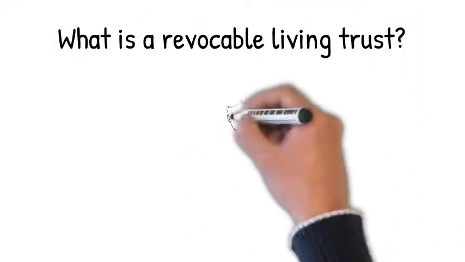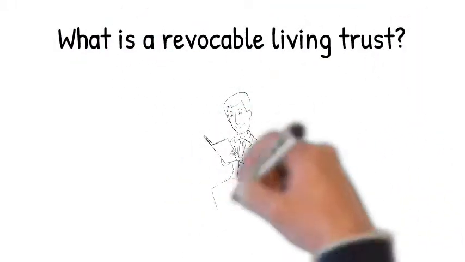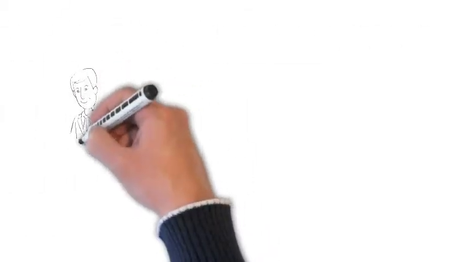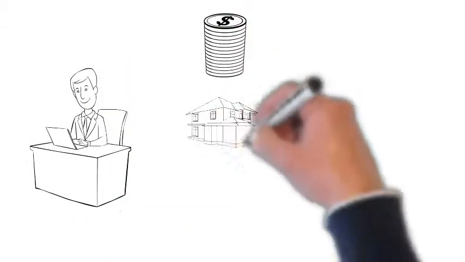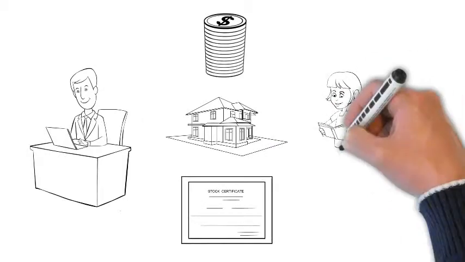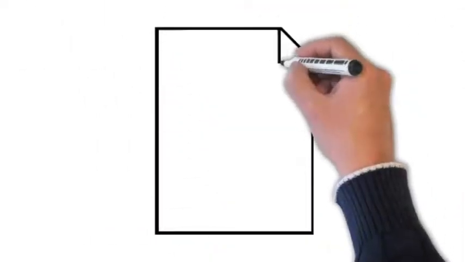What is a revocable living trust? A revocable living trust is a fiduciary relationship in which a trustee holds legal title to property for the benefit of one or more beneficiaries. This relationship is created with the execution of the revocable living trust document.